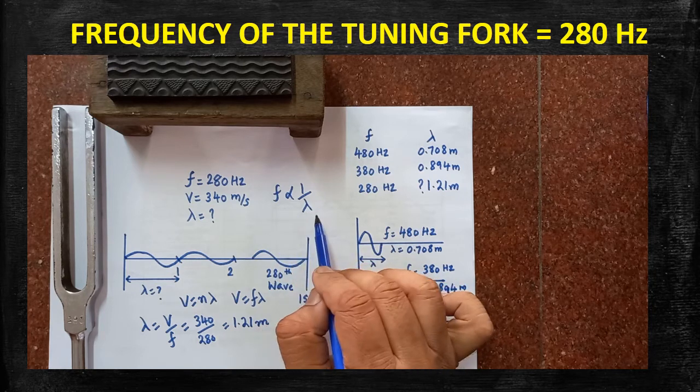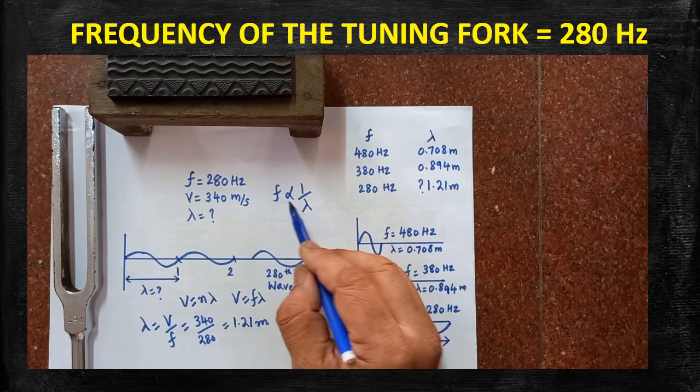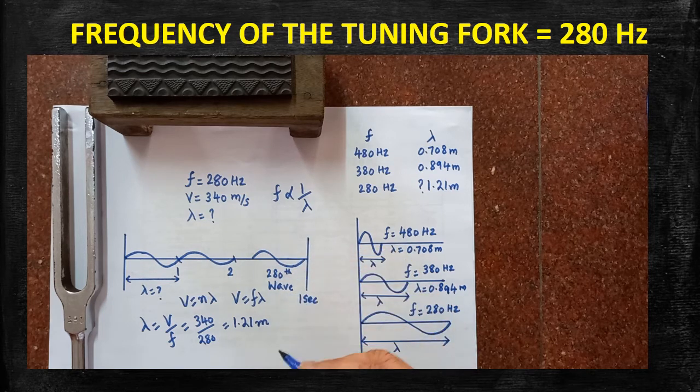So don't forget, if frequency and wavelength, if both variable factors are multiplied, f into lambda, you will get a constant, that is nothing but v. Both are changing with respect to one another in an inversely proportional relationship. But if the two are multiplied, you will get a constant. So velocity of the wave is constant. Don't forget, velocity of the wave is constant. What is the value? 340 meter per second.